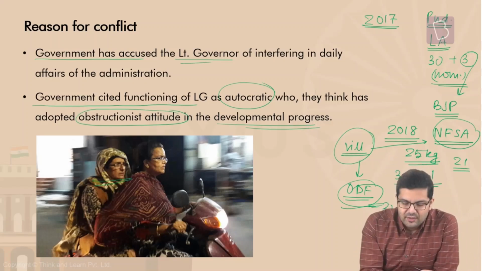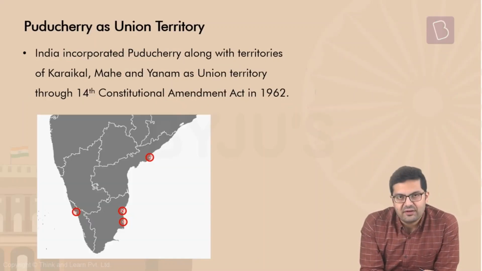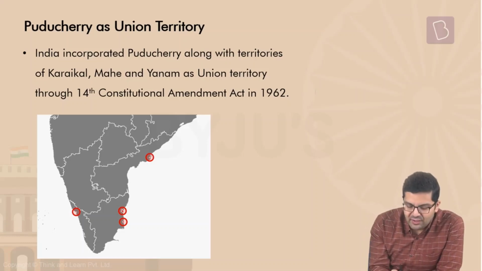Now, the larger issue here is with respect to the formation of Pondicherry and the provisions with respect to Pondicherry. Let's come to that. Coming to Puducherry as a union territory, India incorporated Puducherry along with the territories of Karaikal, Mahe and Yanam.